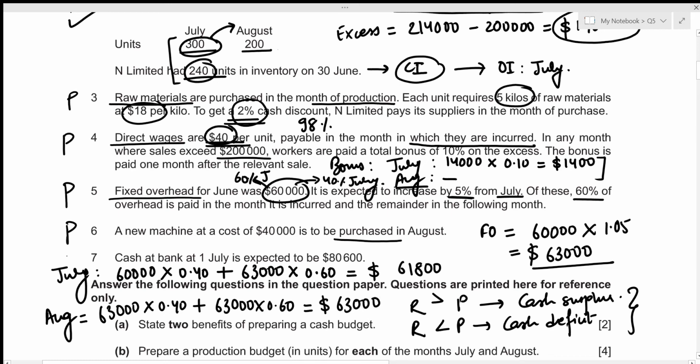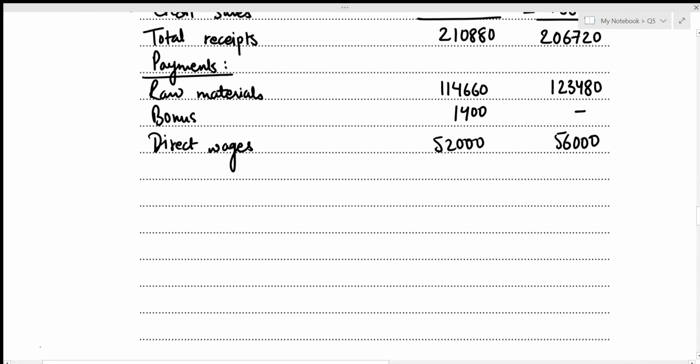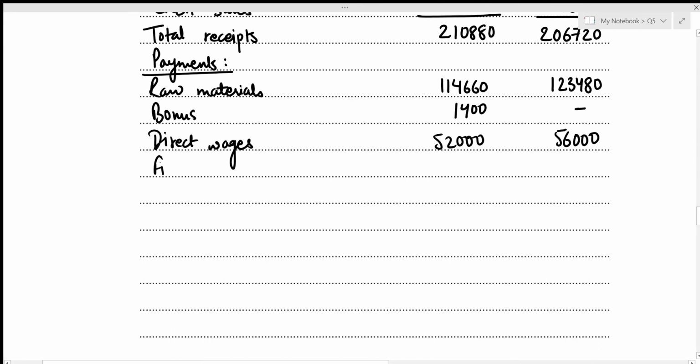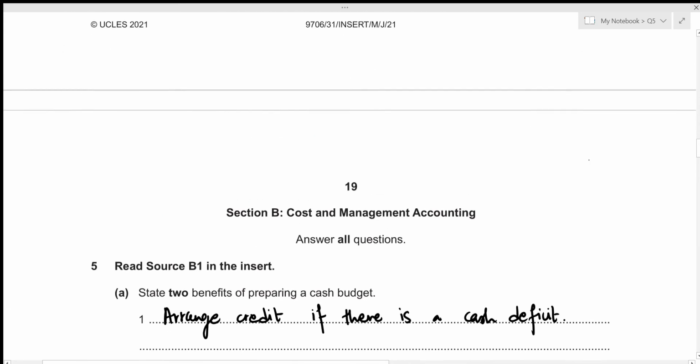So these are the payments made for fixed overheads, which means that these two amounts should also be recorded in the payment section of our cash budget under the heading of fixed overheads. Let's do that. So we have fixed overheads. And for the month of July, it was 61,800. And for the month of August, it was 63,000.